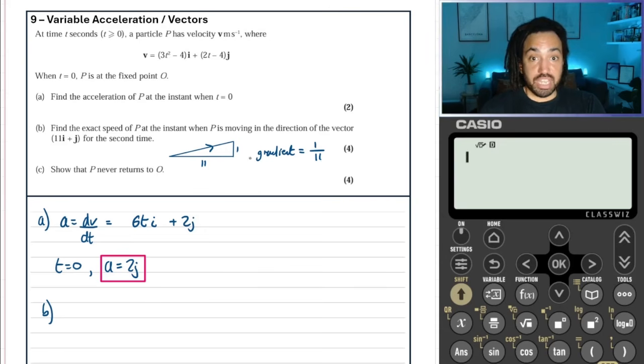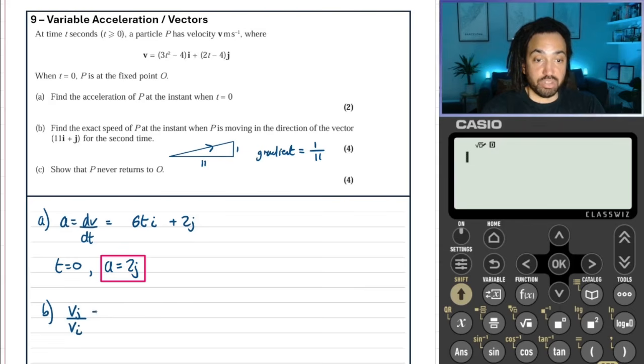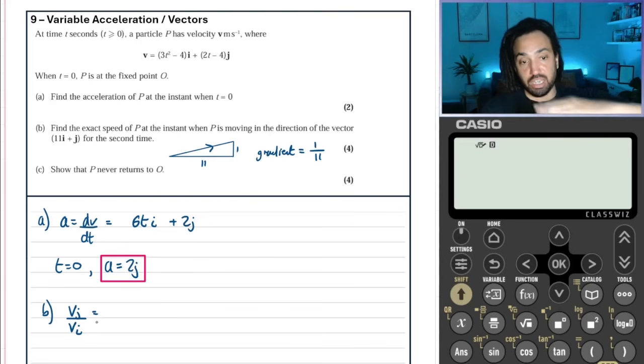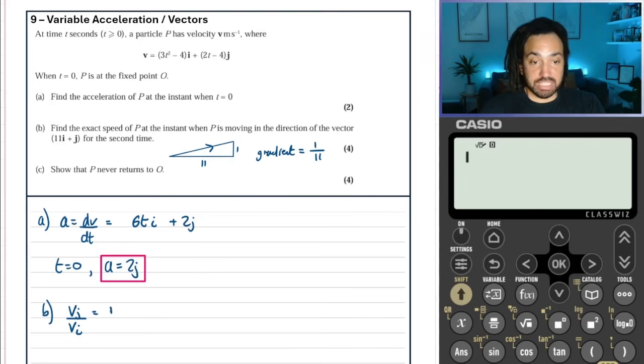You can imagine that the direction of motion is like a gradient. So we need that to be the same. So we need to work out the direction of motion, which actually we have already, because the direction of motion is the velocity. The velocity tells us which way it's going, and we have the velocity equation. So we just need to say for the velocity equation that Vj divided by Vi will be the gradient, because it's the velocity in the j direction divided by the velocity in the i direction, and we want that to equal 1 over 11 because we want it to have the same direction gradient as the vector which we're told here.